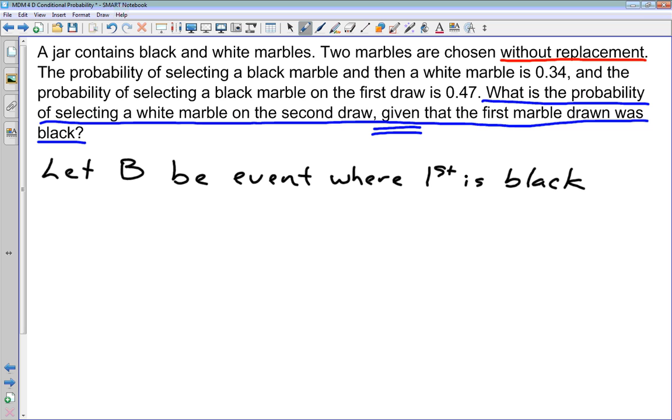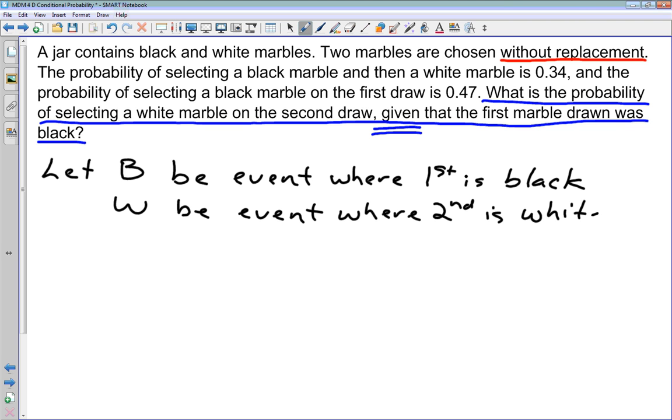And it's got to come first because they tell us it's the probability of a black marble and then a white marble. And we'll let W be the event where the second is white, because that's the order we're interested in. First a black marble and then a white marble.